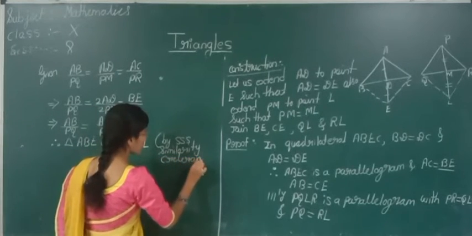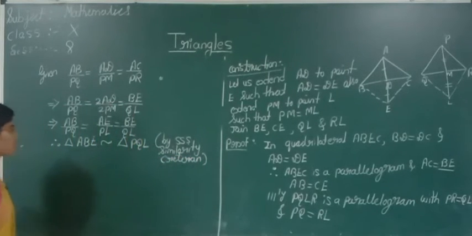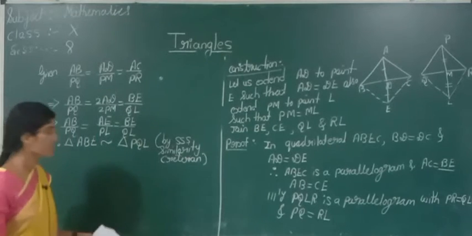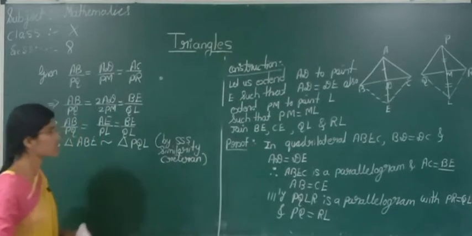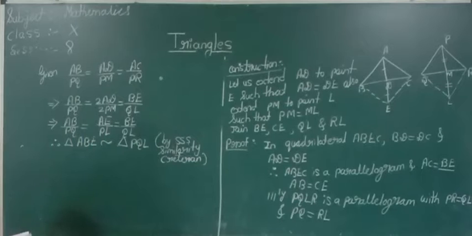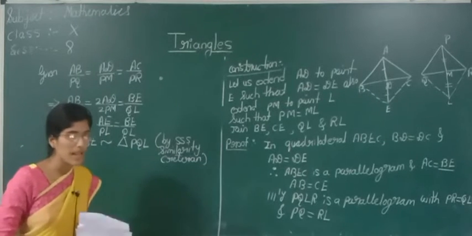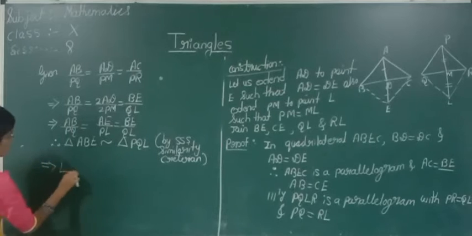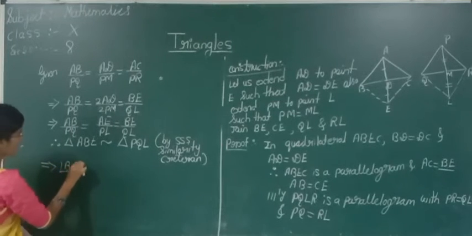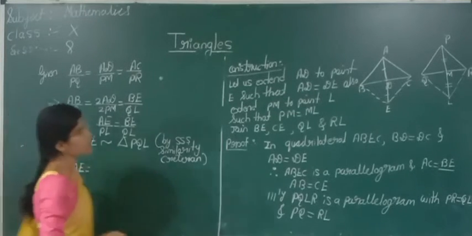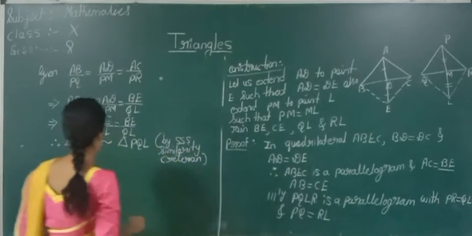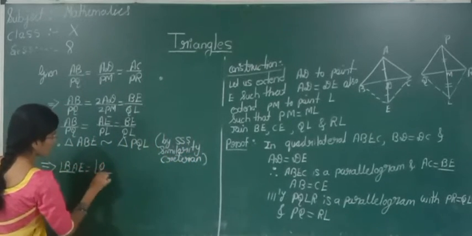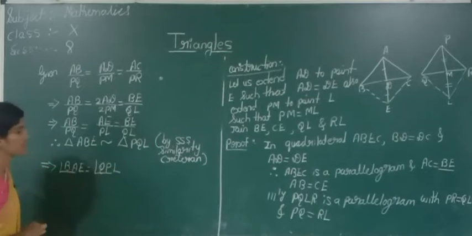See, if these two triangles are similar, what we can tell? If these two triangles are similar, definitely their corresponding angles are going to be equal. So this implies angle BAE is equal to angle QPL.